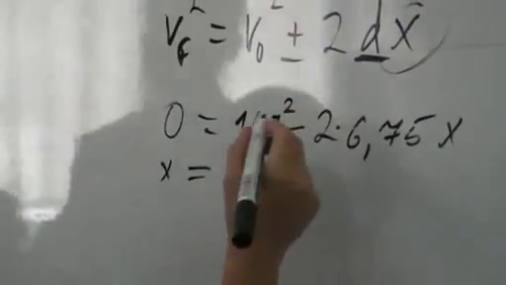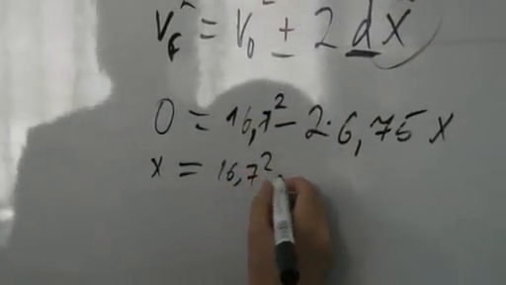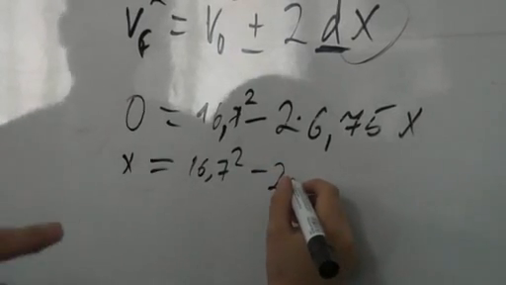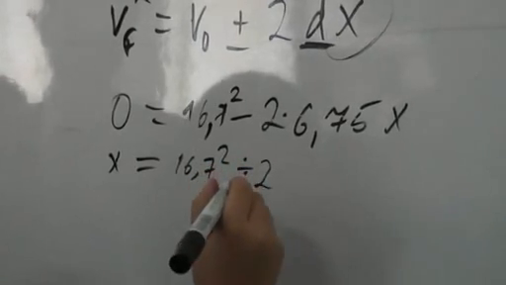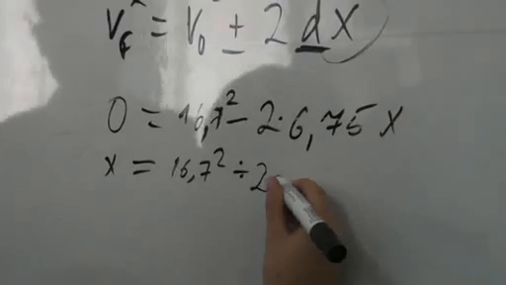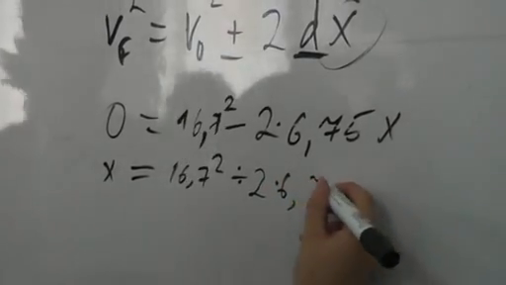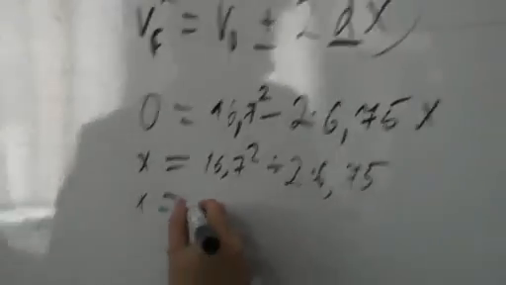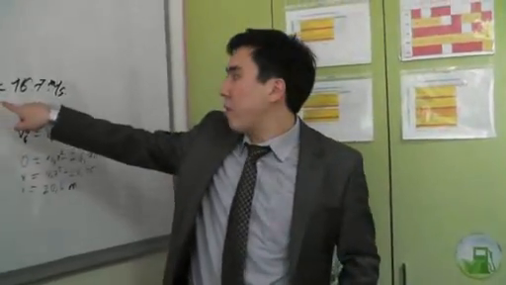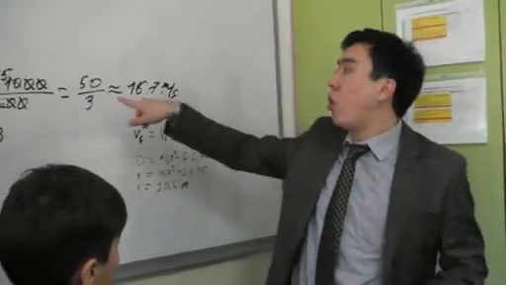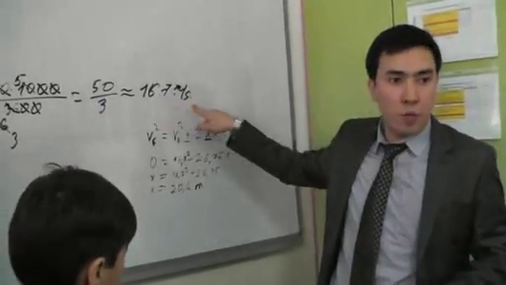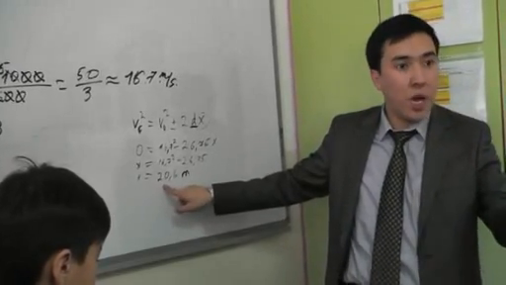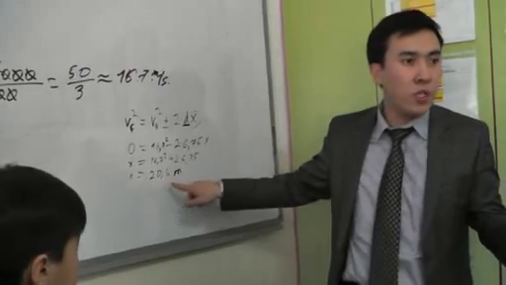We put here also velocity squared. When the car was moving with velocity 60 km per hour, or 16.7 meters per second, they got that the distance to stop the car is 20.6 meters.